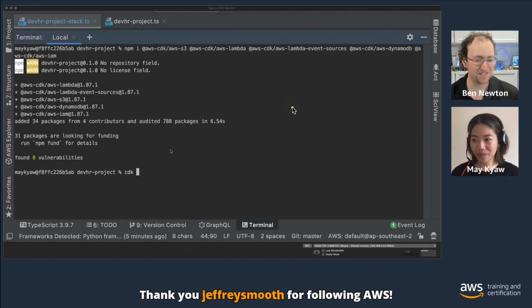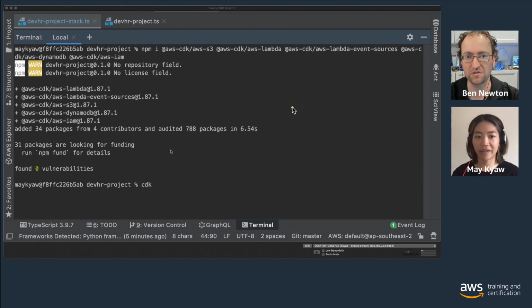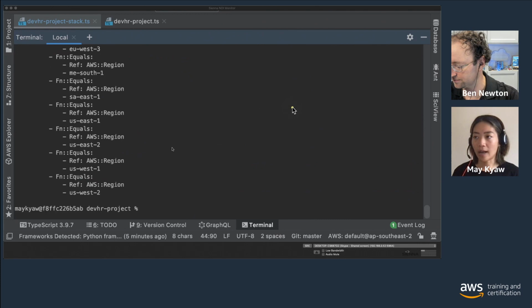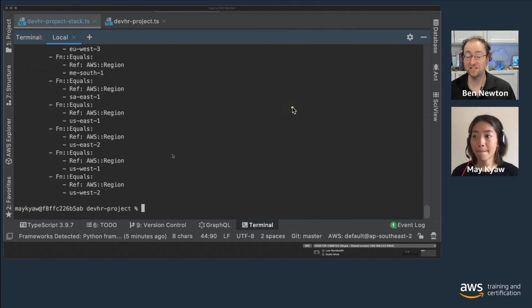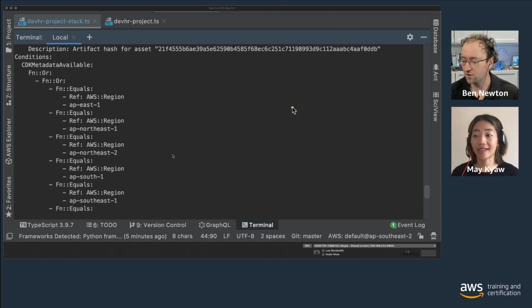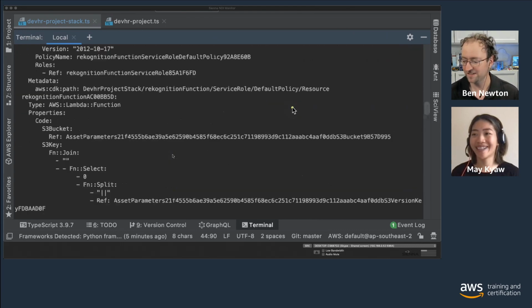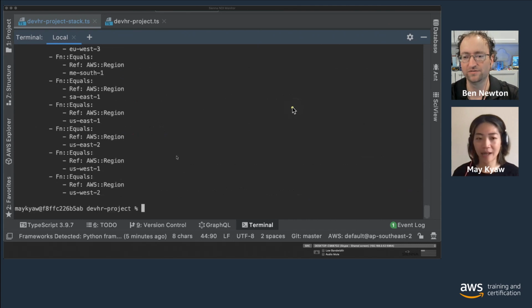Cool. So first we're going to do, if you can see my terminal, cdk synth, to synthesize the application. Basically, like we said, it's going to compile down into a fully formed JSON or YAML template. You can see it's not insignificant, right? Even at this point, the template is quite large and quite verbose. Cool, so that is all good.